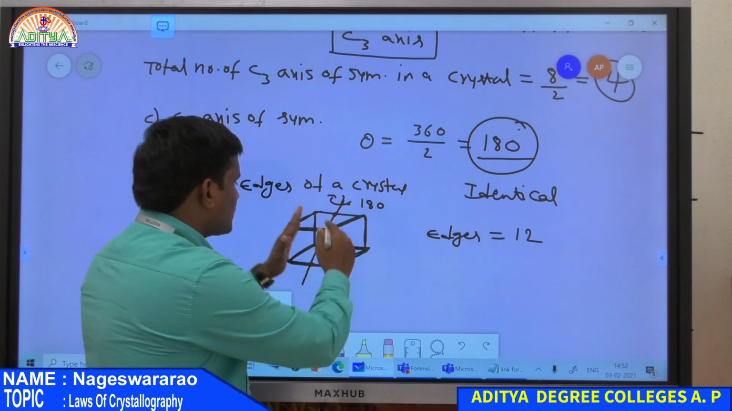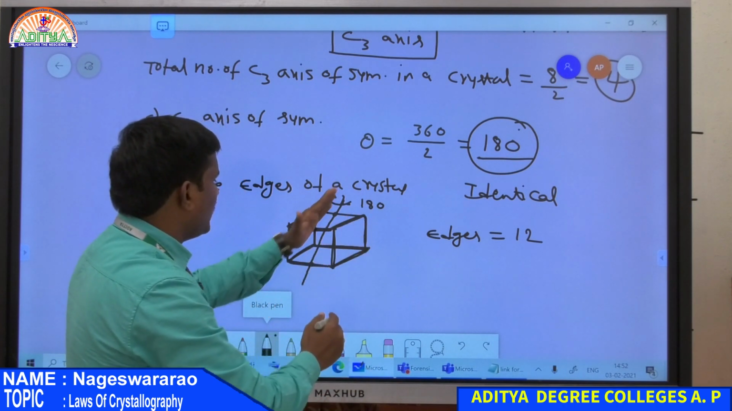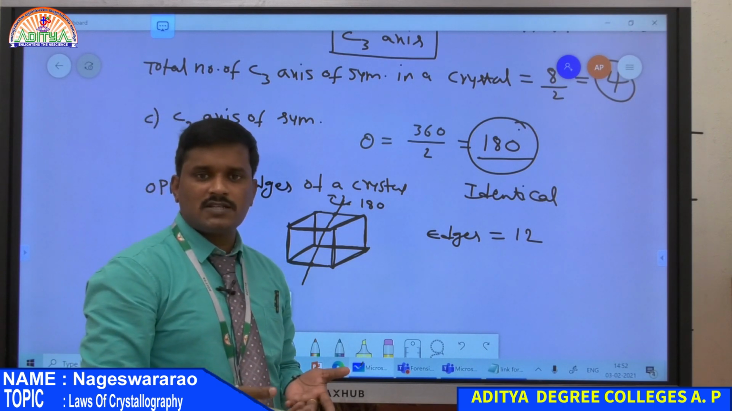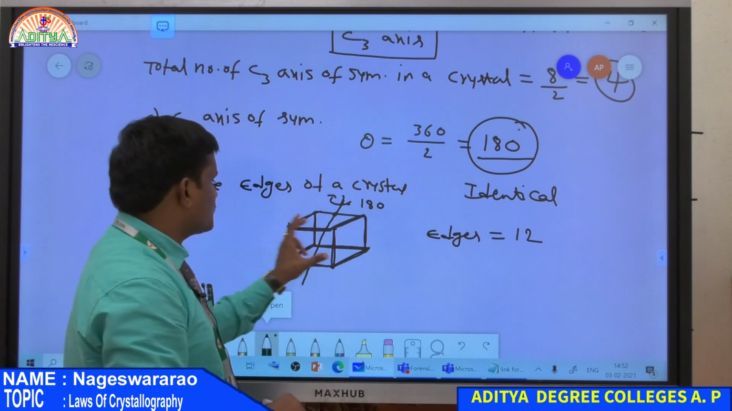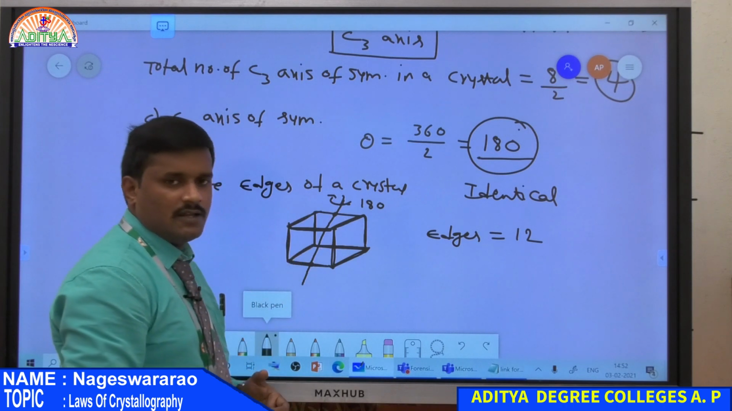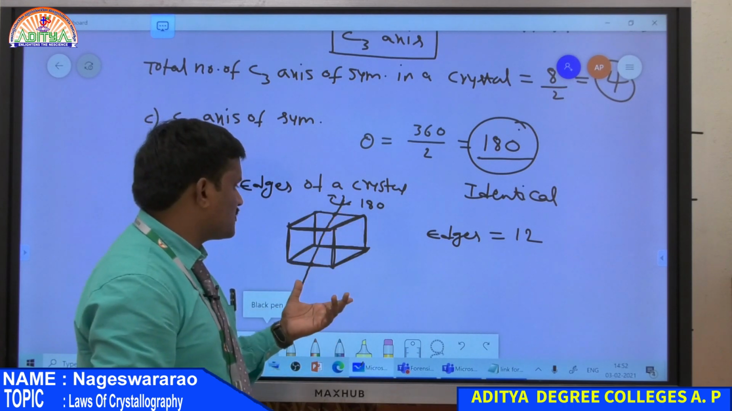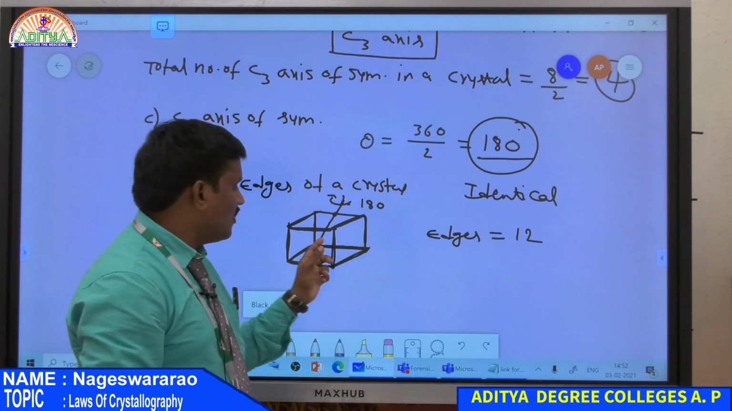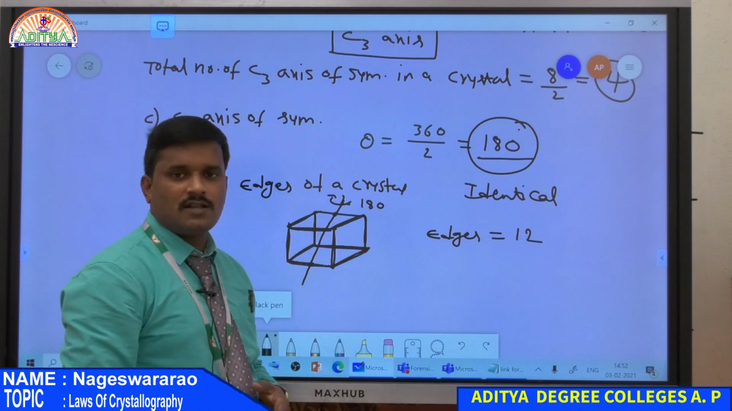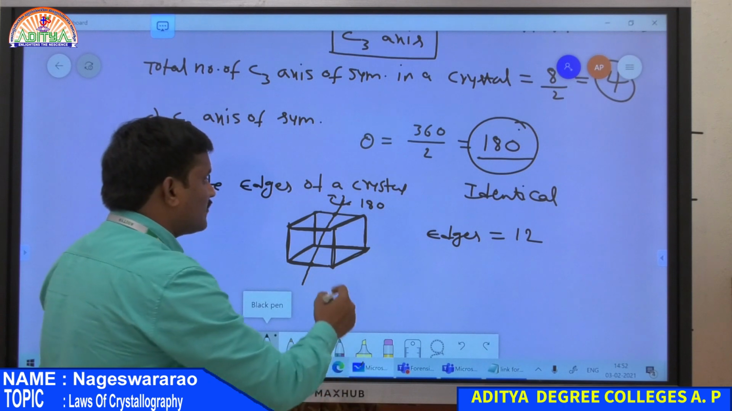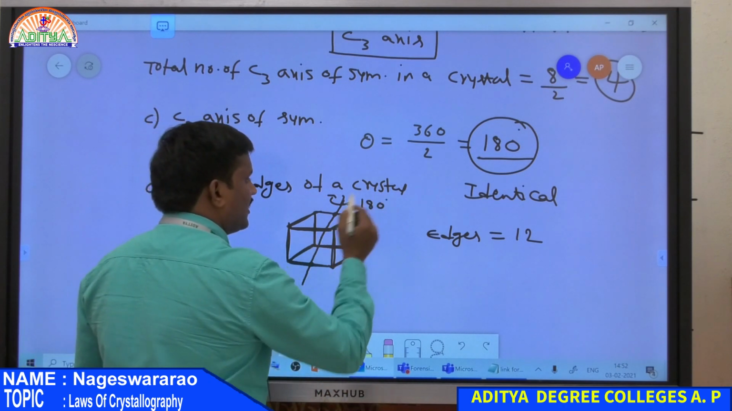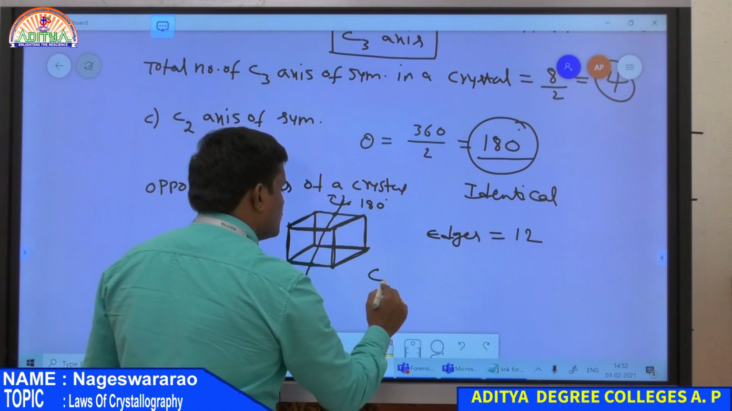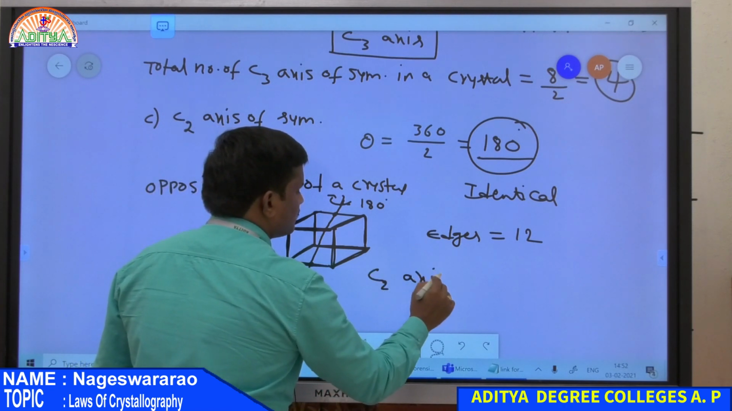So, the total crystal is divided into 2 equal halves. Both are mirror images. Therefore, we get an identical configuration after rotation. So, the left side becomes the right side and the right side becomes the left side. There is no change in the position of atoms because it is a cubic crystal, so all lengths are equal and all angles between the faces are also equal. Therefore, after rotating this crystal by 180 degrees, we get an identical configuration. Therefore, this crystal has a C2 axis.